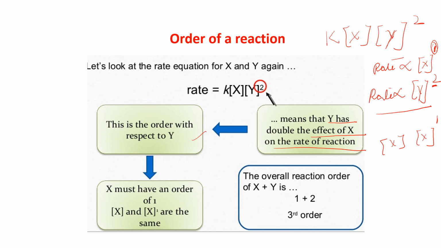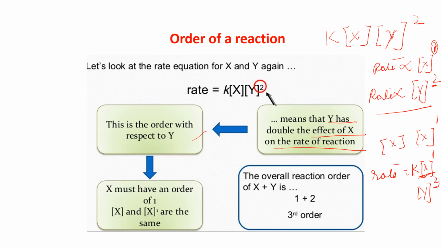But if I write rate equals k x y to the power 2, it means the rate depends on x and y in this form: x must have an order of 1 and y must have an order of 2.